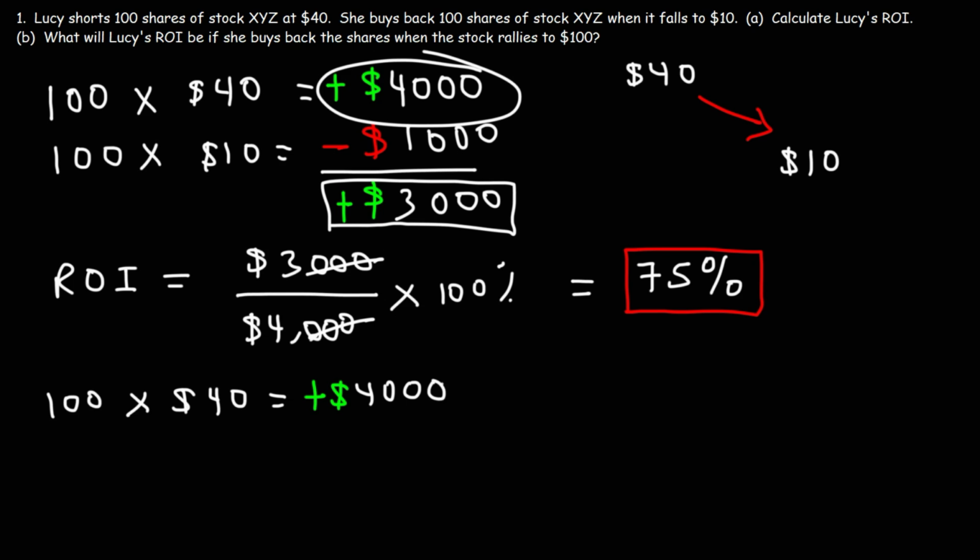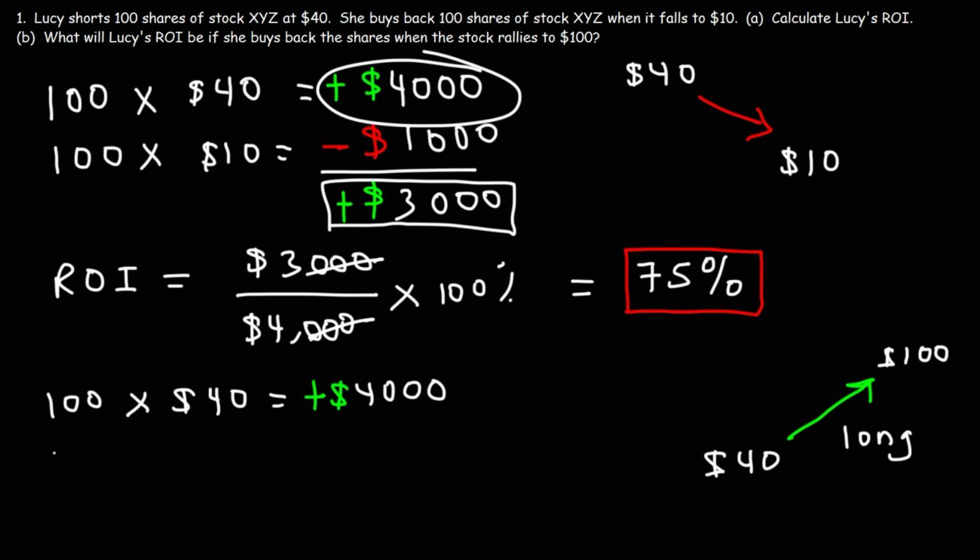Now this time, the stock goes from $40 to $100. So it's in an uptrend. It's bad to be a short seller in this case because you're going to be losing money. It's better to go long on the stock. It's better to buy first and then sell later.